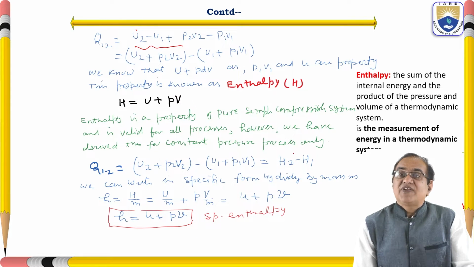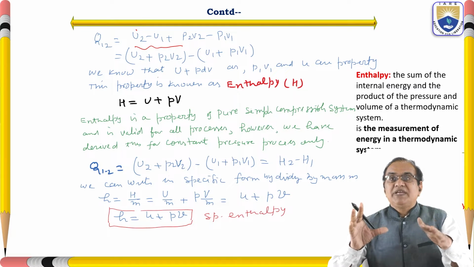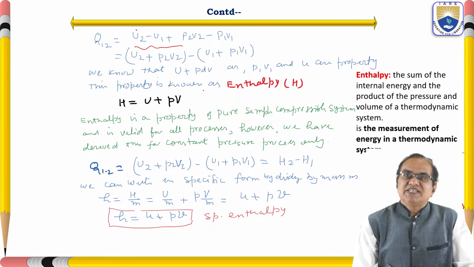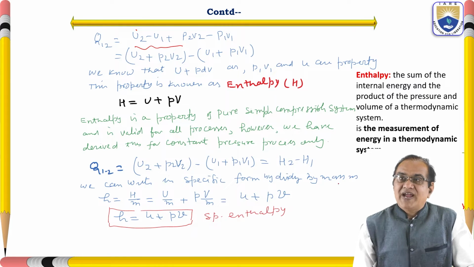It means whatever heat you are supplying will be the difference of enthalpy of the system. We can write it in specific form, in small case letters, by dividing by mass.